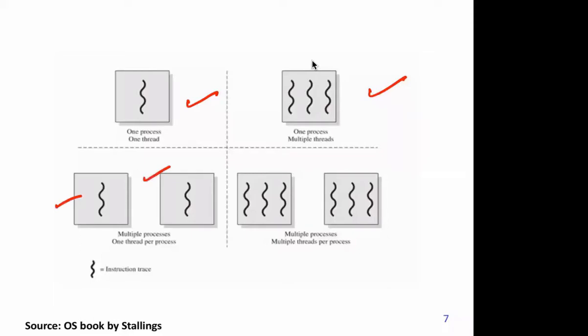While here we have multiple threads in a process, so there can be multiple processes containing multiple threads. If you, for example, fork this process, then essentially you will get multiple threads of this kind. Or you can run different processes, each containing different kinds of threads. All combinations are possible. All right.